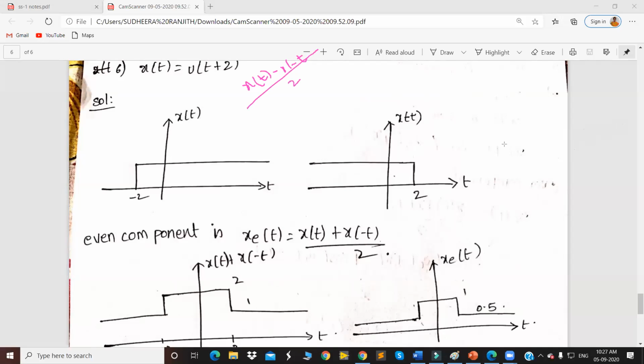Anyone in the class? From 2 to infinity, ma'am. The value is 1. From 2 to infinity, the signal should have the value of 1. Good. What about the signal amplitude from minus 2 to plus 2?